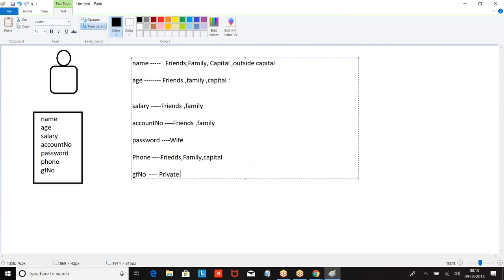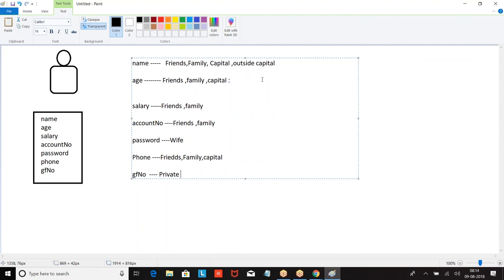Boss, this I can share with everyone. This with only Capital. This with only family members. This is only for me. Now this is what you are deciding. Now how do you put this in the programming? You have decided this data you want to share with everyone, and this data you don't want to share. But how do you convey the same to the program? In the program, your thought of sensitiveness has to be applied on your data.